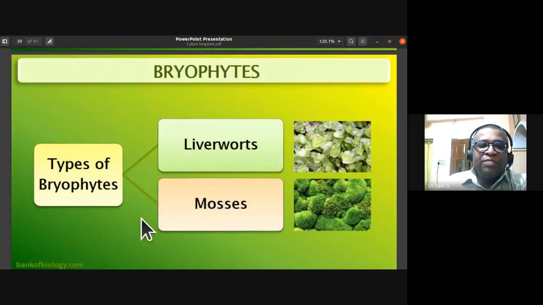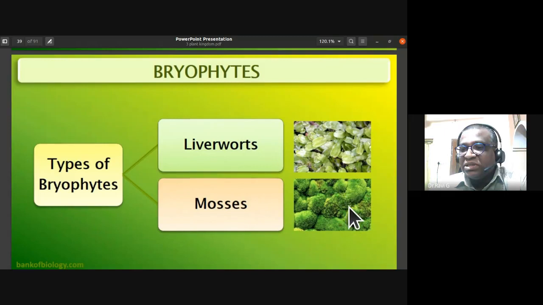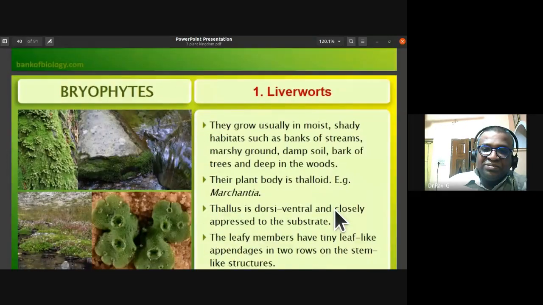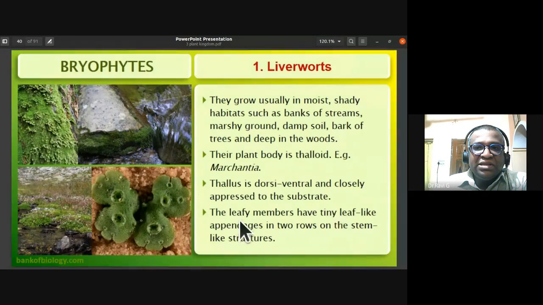So the types of bryophytes we discussed are the liverworts and mosses. The liverworts are dorsoventrally flattened. Mosses have a plant-like body with leaf-like, stem-like, and root-like structures. The liverworts usually grow in moist, shady habitats such as banks of streams, marshy ground, damp soil, bark of trees, and deep in the woods.